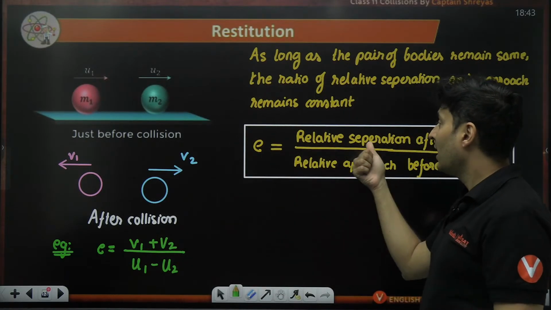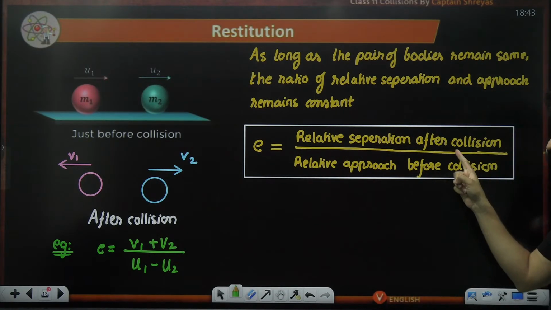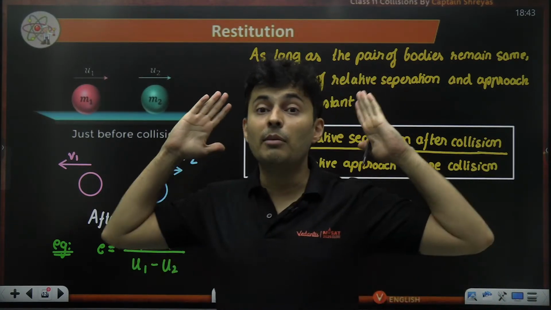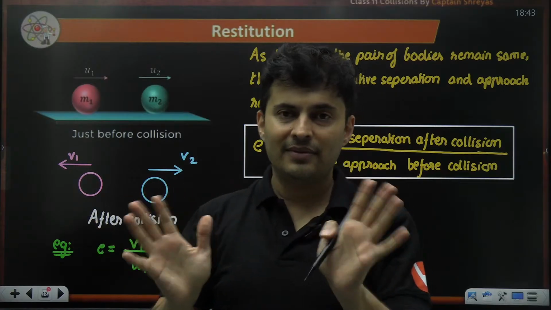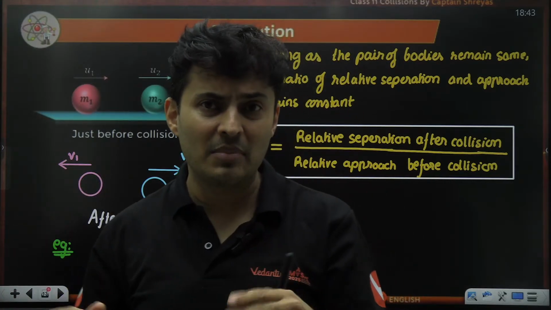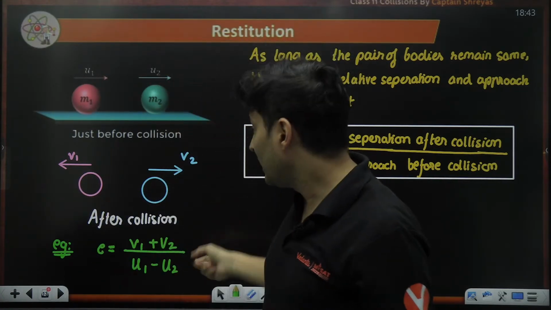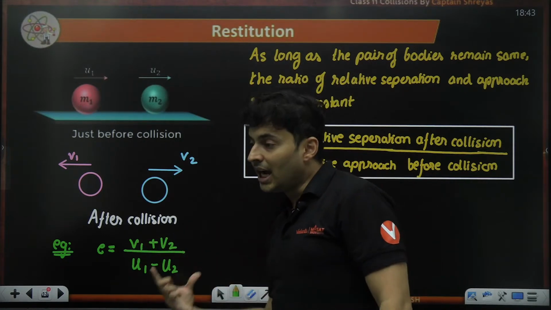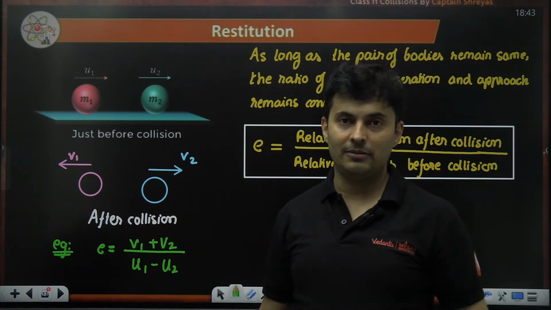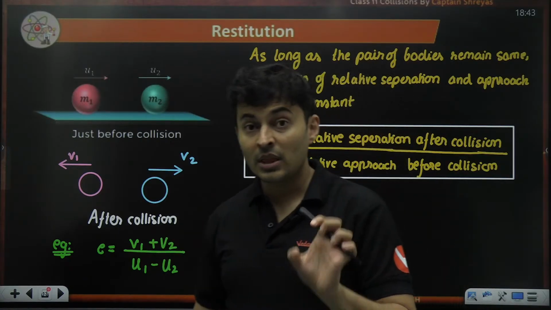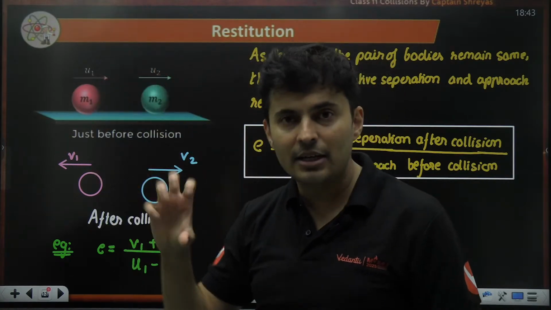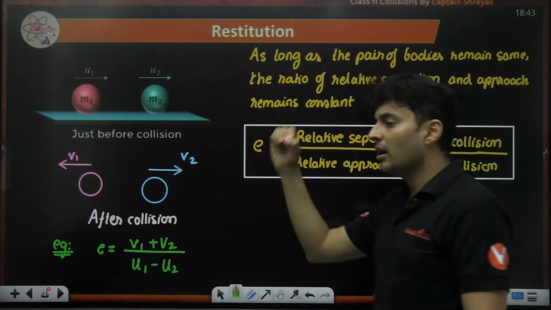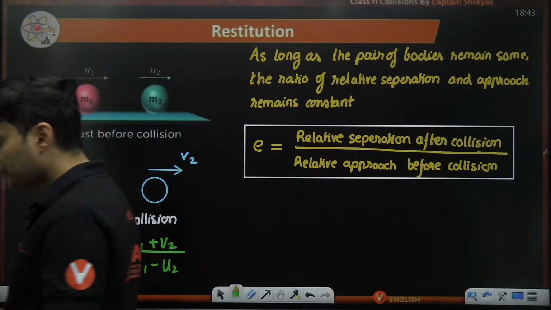Both numerator and denominator are speeds, and speed is the modulus of velocity. And modulus of a number is always positive. So it's not that the ratio alone is positive, but individually the numerator and the denominator have to be positive. Are you getting it? Individually, both numerator and denominator are positive. So obviously the ratio has to be a positive number.